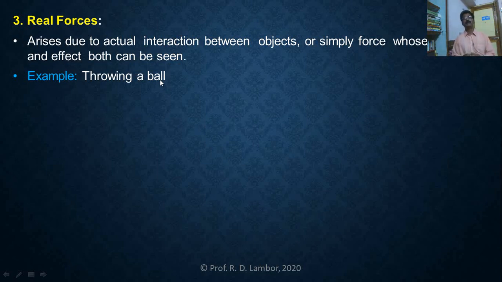A third example of real force is the nuclear force, strong nuclear force, weak nuclear force, frictional force also. A number of real forces are there. But what is the criterion? They should arise due to actual interaction between the objects, or simply the force whose source and effect both can be seen.